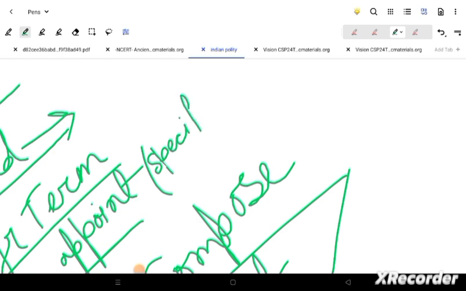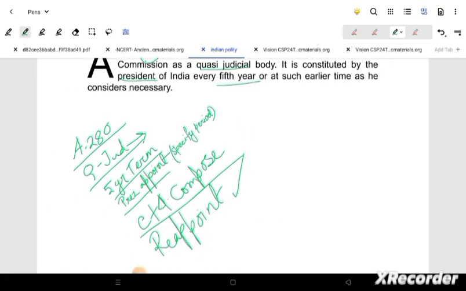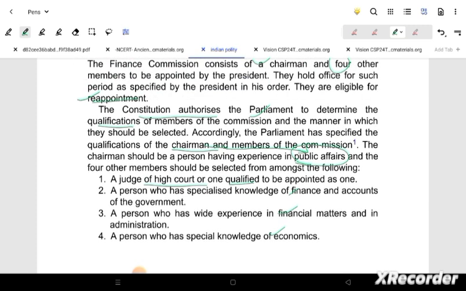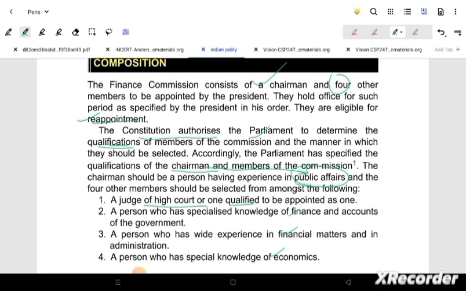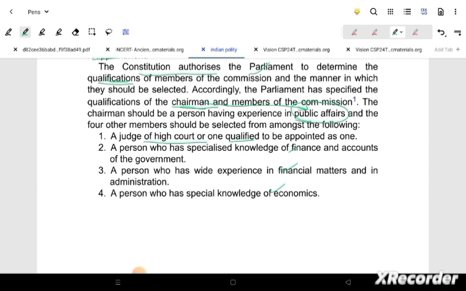Okay, so if I am saying the president is appointing and reappointing, he has a huge power. He can also specify the period. If the president says that you are not going to be here for 5 years but for 3 years, that is also possible. Now going on to the next thing, the qualification. I have already talked about these qualifications. There is public affairs, and another one is financial matters, economics and finance, right? This we will make notes of here also.